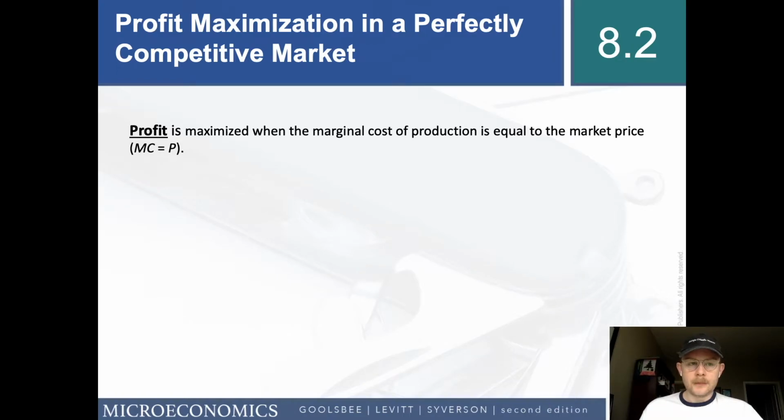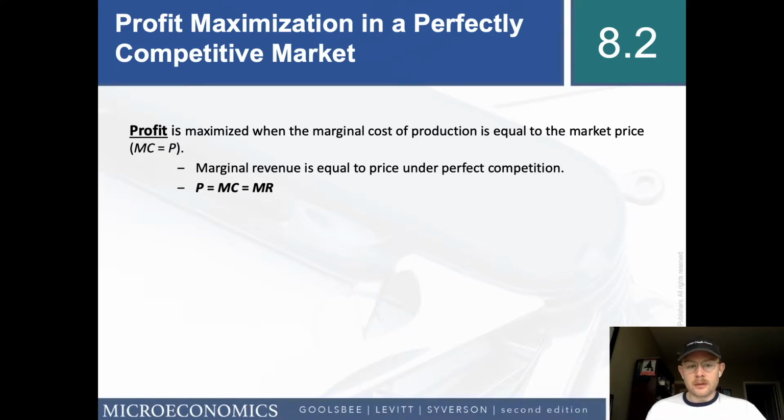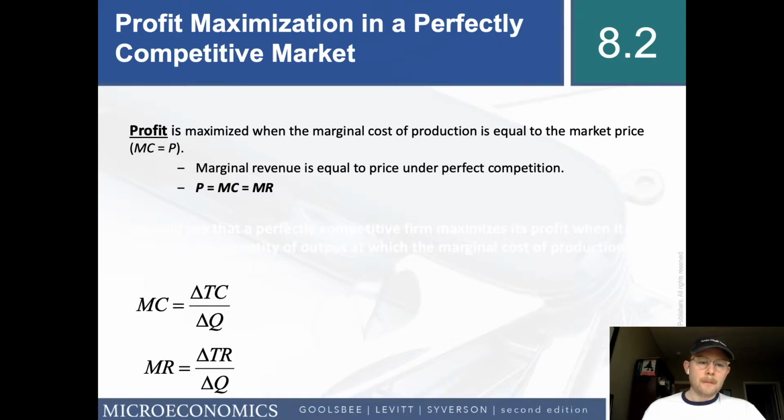Earlier in this video about profit maximization, profit is maximized when the marginal cost of production is equal to the market price. This is, it should be noted, the case under perfect competition. Marginal revenue is equal to price under perfect competition. Profit is always maximized whether we're looking at perfect competition or later on when we're looking at oligopolies and monopolies.